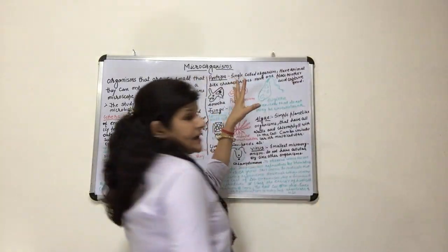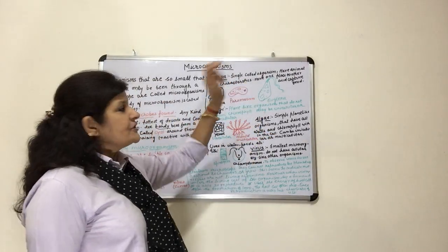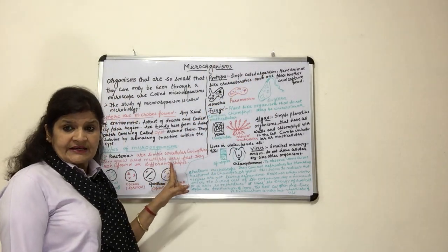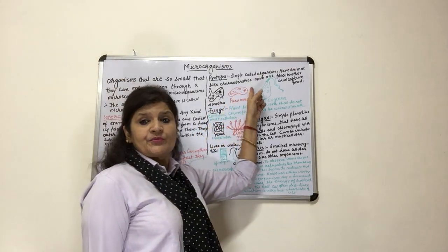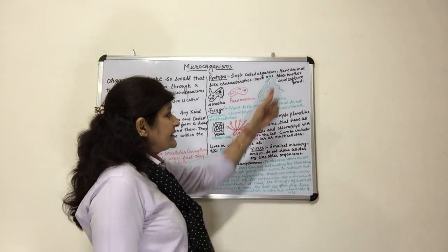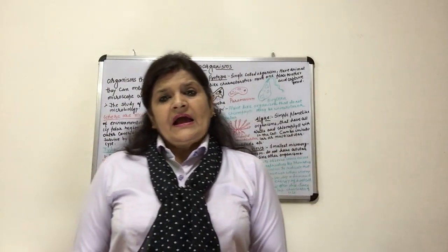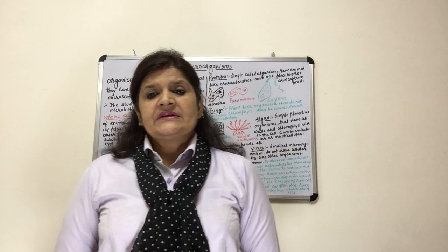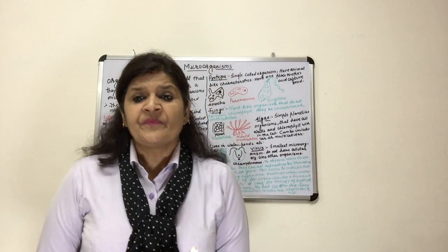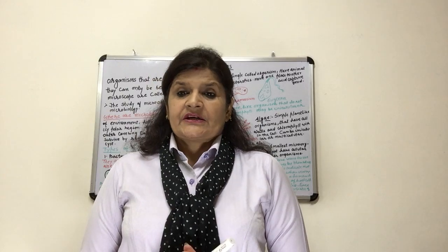Now coming to protozoa, the next type of microorganism. Protozoa are again single celled organisms. They have animal-like characteristics. What animal-like characteristics? We human beings or animals move from one place to another in search of food. You have done this in your previous classes also.